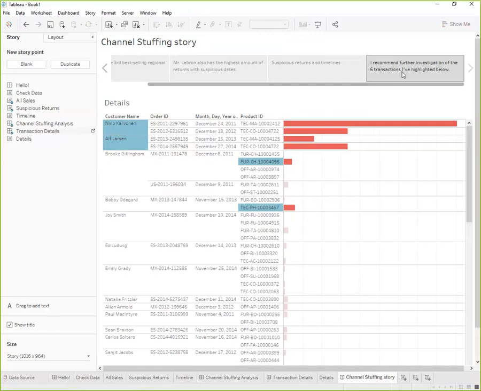Now, what I want to point out here, our recommendations are not based on arbitrary or random selections, but on a focused, efficient, and risk-based analysis.